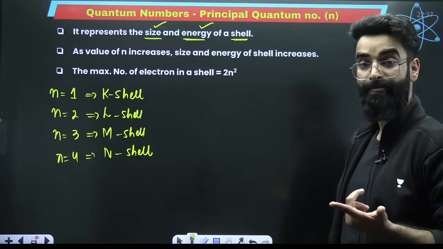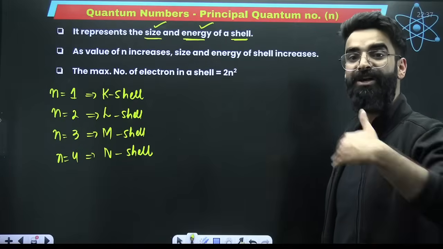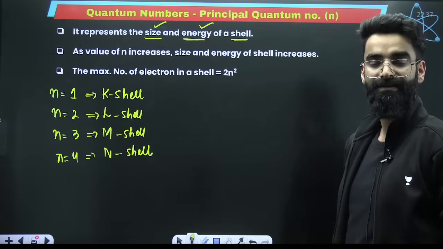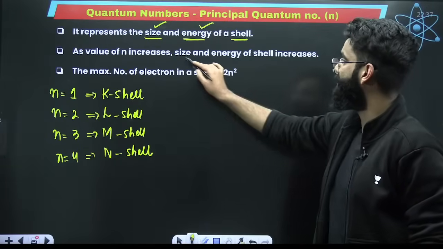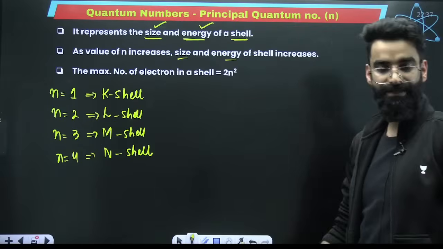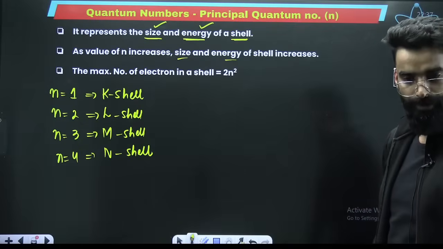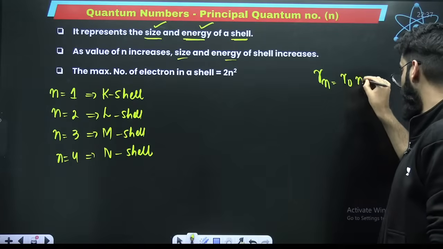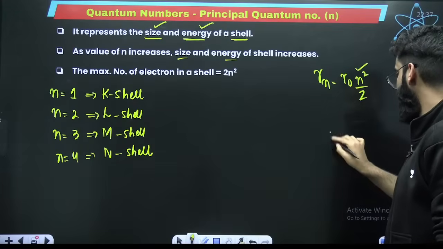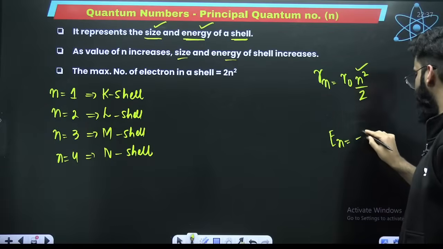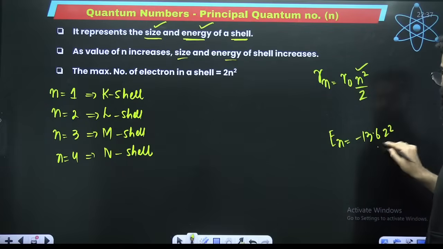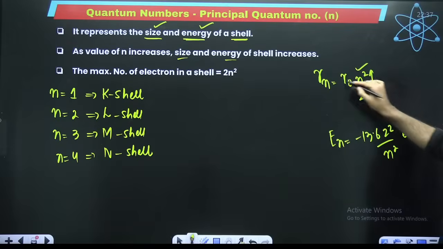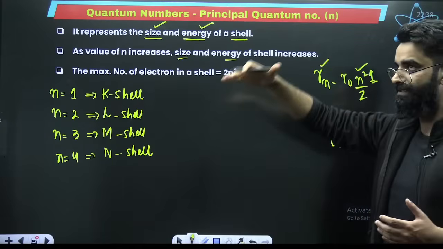As the value of n increases, the size and energy of the shell automatically increase. You have studied the radius of the nth Bohr's orbit, r0 n square divided by z. n is involved here. Total energy is minus 13.6 z square upon n square. n is also involved here. If n increases, the radius of the orbit increases.